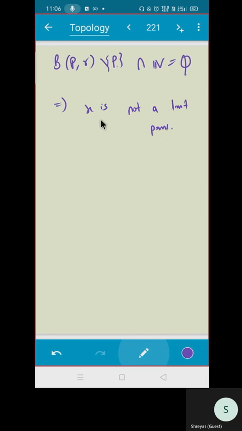But X was any real number. Do you agree? X was any real number. So what can I say? Can I say that no real number is a limit point of natural numbers?